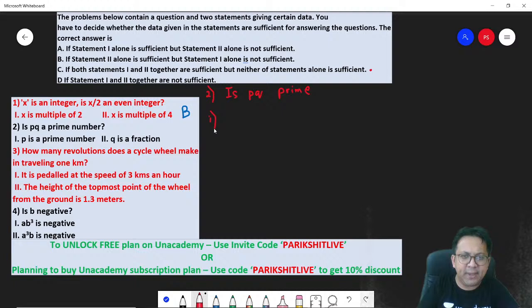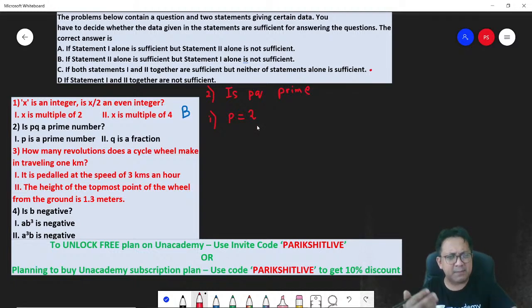Statement 1. P is a prime number. So let's take an example of P. If P is 2 and let's take Q. What is Q? P is a prime number, so P can be 2 as an example. Just take numbers. What is Q? Q can be, let's say, 3. So how much is P into Q? P into Q is 6 and 6 is not a prime number.